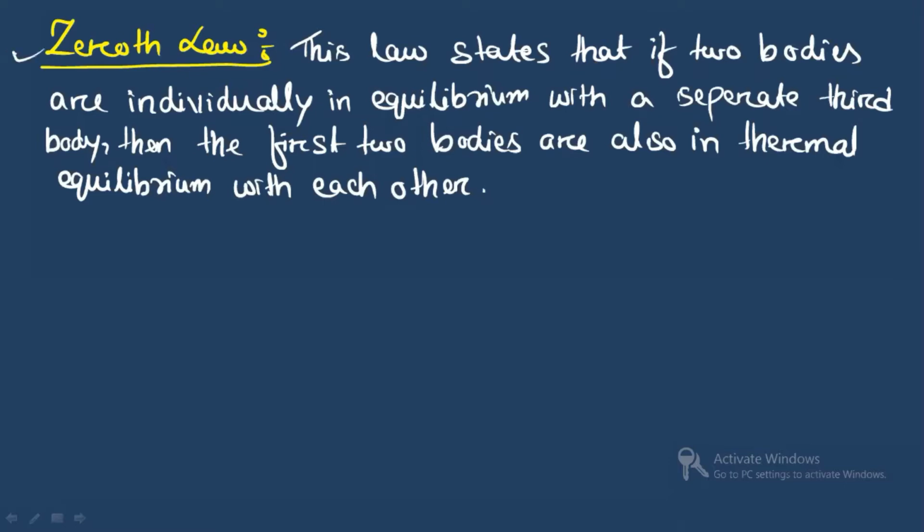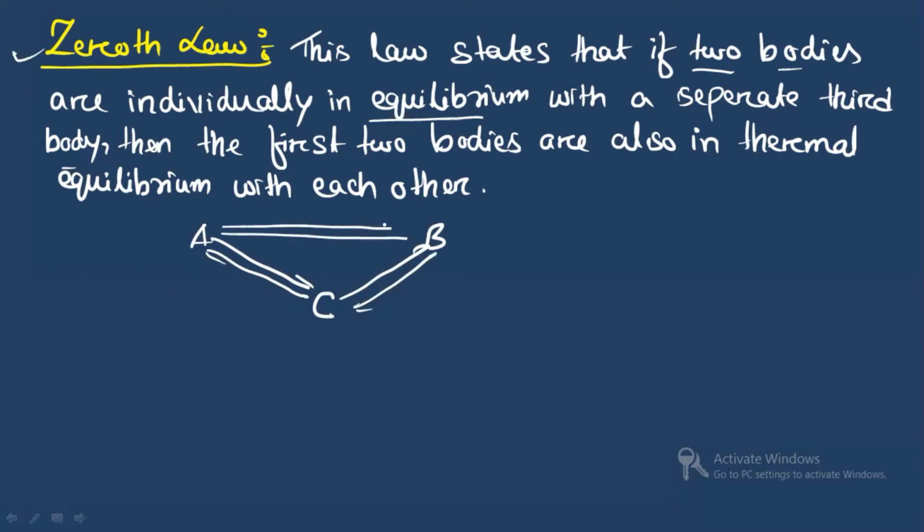It states that if two bodies are individually in equilibrium with a separate third body, then the first two bodies are also in thermal equilibrium with each other. That means if you have two bodies A and B, and A is in equilibrium separately with a third body C, and B is also in equilibrium separately with C, then A and B will also be in thermal equilibrium.